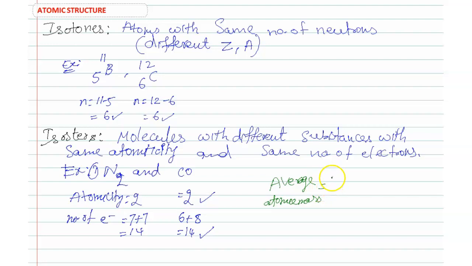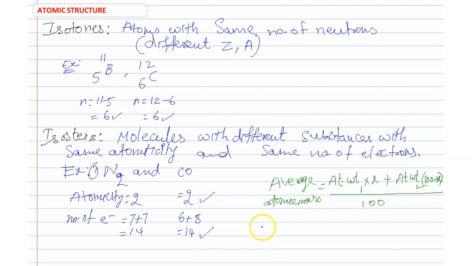The formula is atomic weight 1 times x, plus atomic weight 2 times (100 minus x), divided by 100.